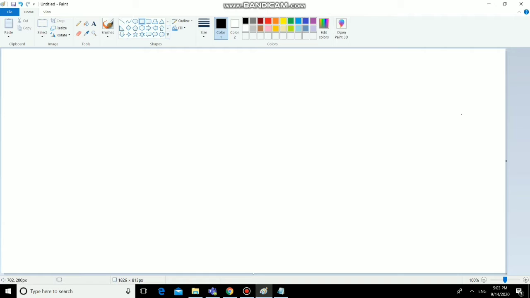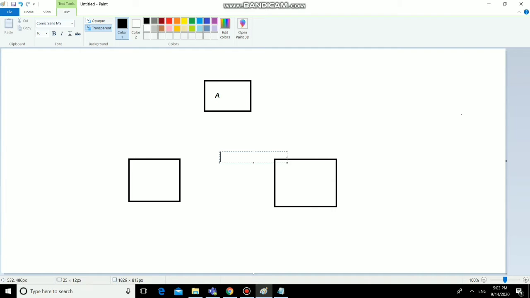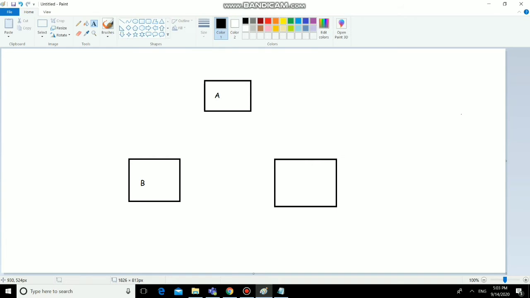So see, this is nothing but hierarchical inheritance. Consider here A class is a parent class, and B class and C class are the children. So this is a hierarchy. Here A class is acting as a parent class, and B and C are the children classes of A class. B and C can acquire the properties of A class. So this is hierarchical inheritance. Let us see the Java program for the same.